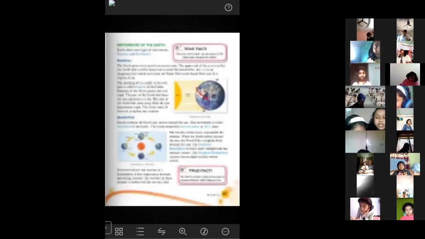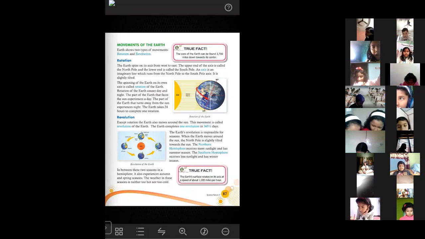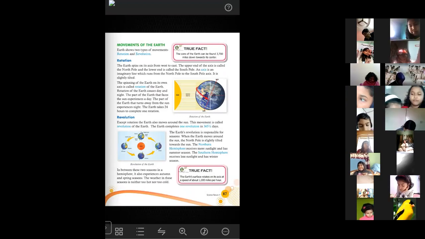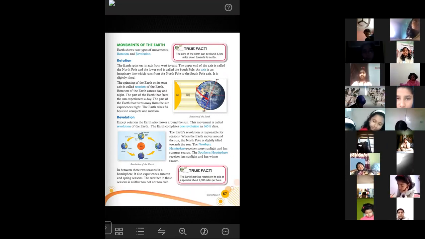Now let's see the next part, the movement of the earth. So how many different types of movements are there of earth? Earth has two different types of movements. They are rotation and revolution. So what is rotation?